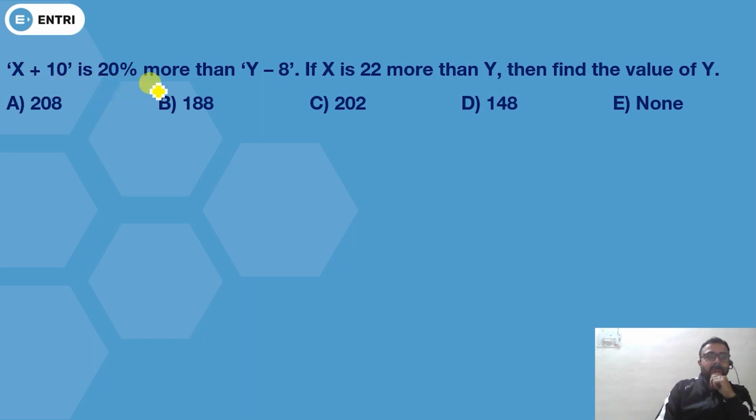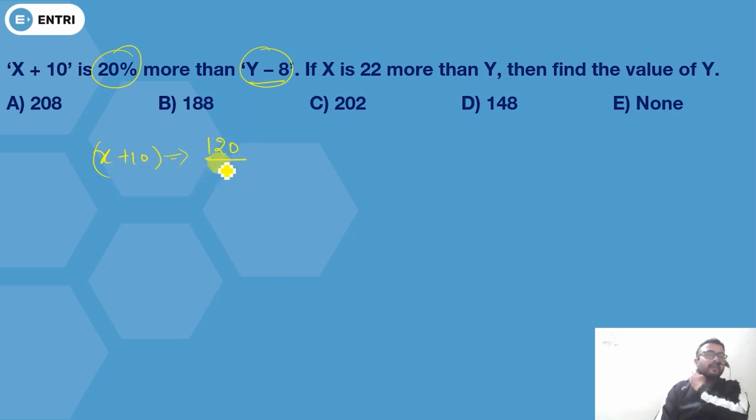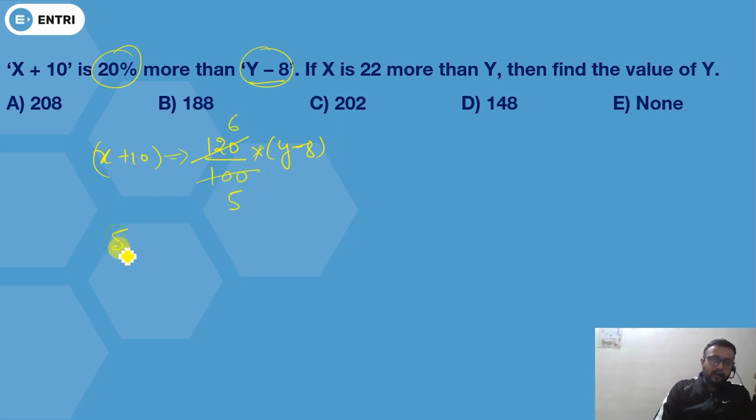This x plus 10 is 20% more than y minus 8. See one thing. Your x plus 10 is 20% more than how much? 20% more than y minus 8. If this one is 20% more than, it means I can say this x plus 10 will be equal to 120 upon 100 of y minus 8. This will cancel out by 6 times, this will cancel out by 5 times. Now you're going to get 5x plus 50 will be equal to 6y minus 48.